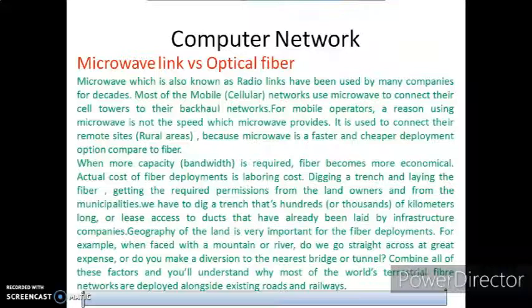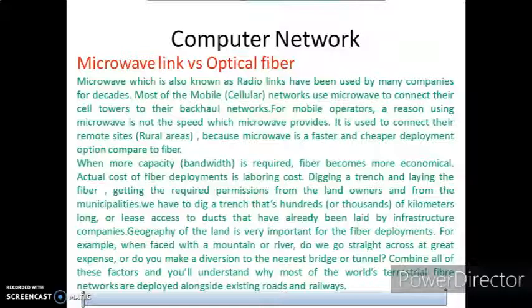Means, see, microwave technology is used inside your phones. For mobile operators, the reason for using it is not the speed. It is used to connect their remote sites even in rural areas, because microwave is faster and cheaper to deploy. When more capacity or bandwidth is required, the fiber becomes more economical.